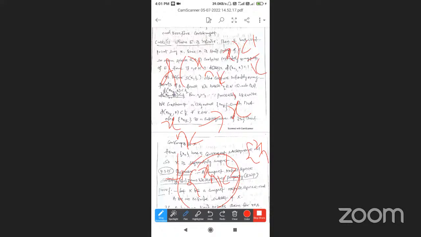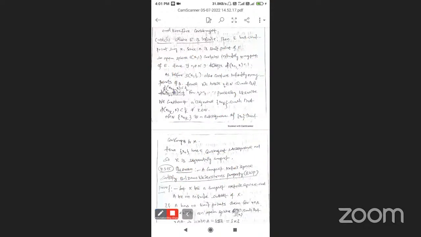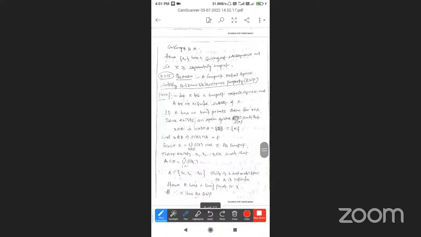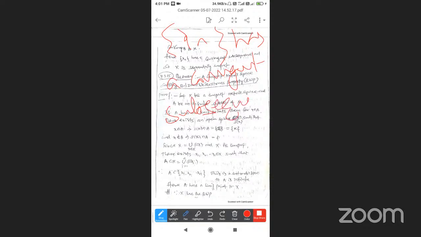So in the last step, hence the sequence x_n has a convergent subsequence, and so capital X is sequentially compact.